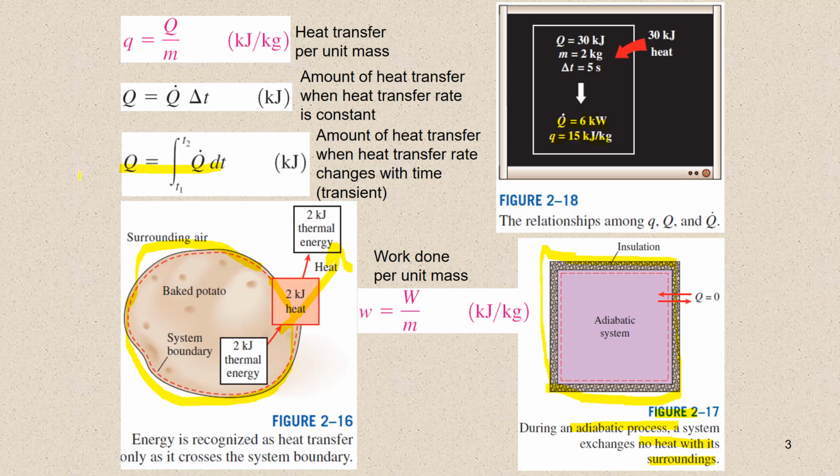Here, the amount of heat transfer Q could be arrived at by integrating Q dot dt between the initial and final conditions t1 and t2. And when Q dot remains constant during a process, the above relation reduces to: the amount of heat transfer Q would be equal to Q dot times delta t, where delta t equals t2 minus t1 is the time interval during which the process takes place.